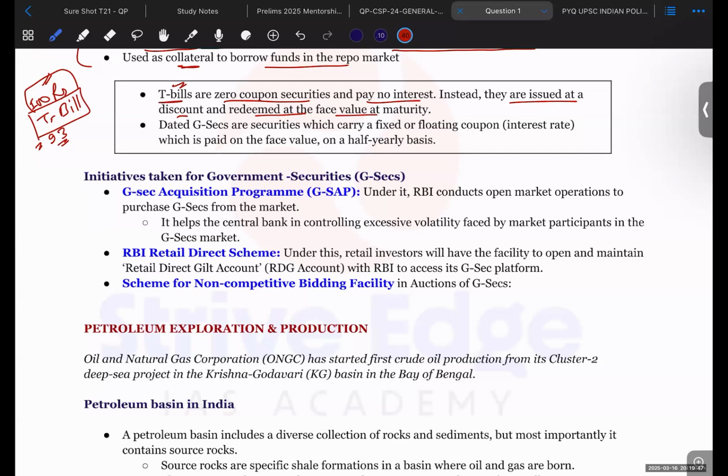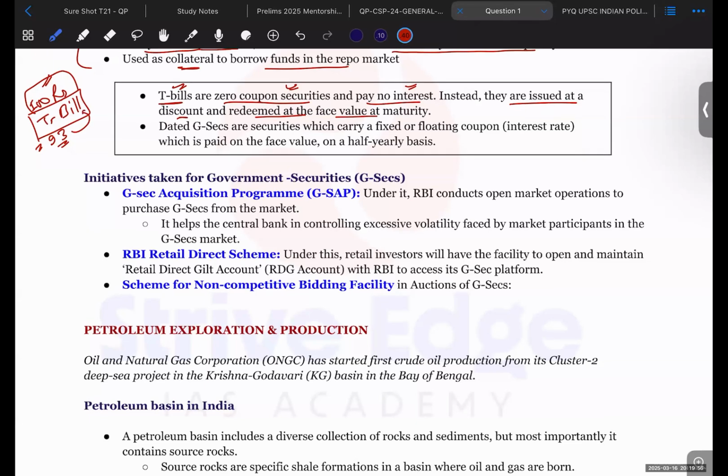That is why there is no coupon on it, and there is no interest rate. The government doesn't say that we are providing you interest, but you can consider it as interest because at 93 only the T-bill was taken by the investor, and 100 rupees was the return that he got upon the maturity of the T-bill.